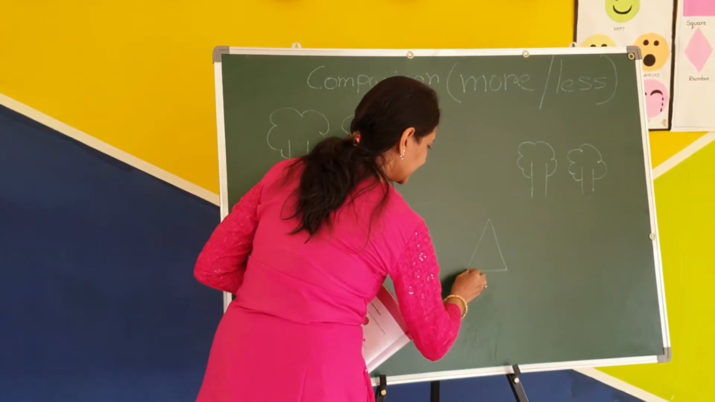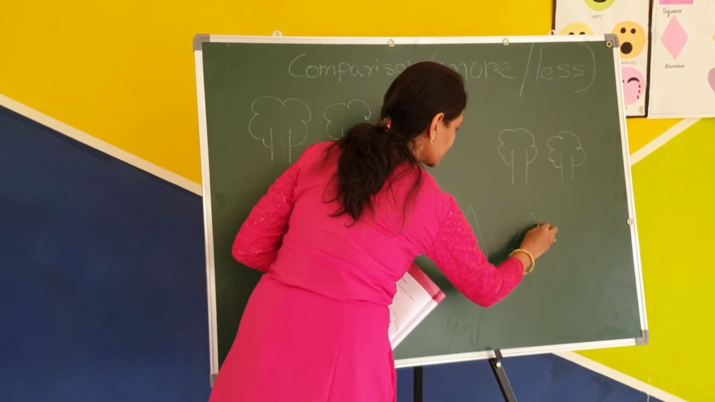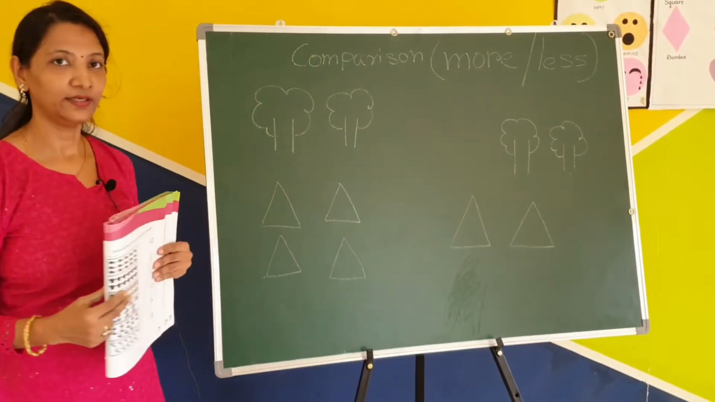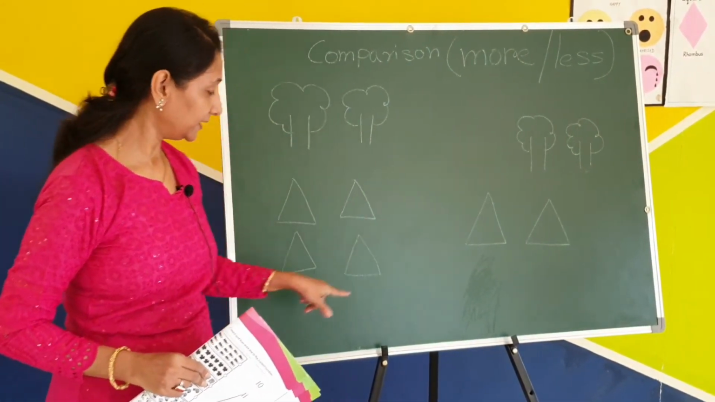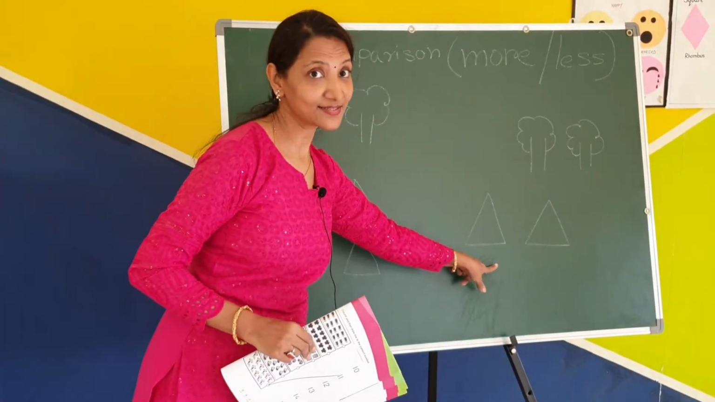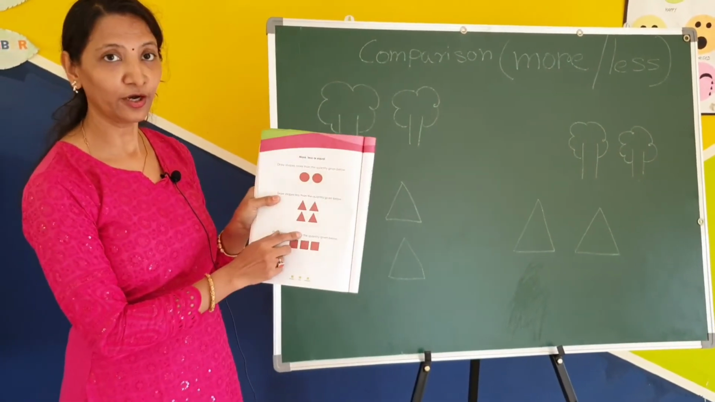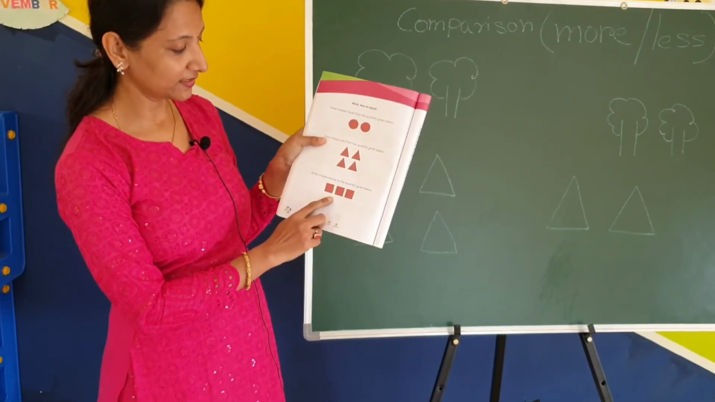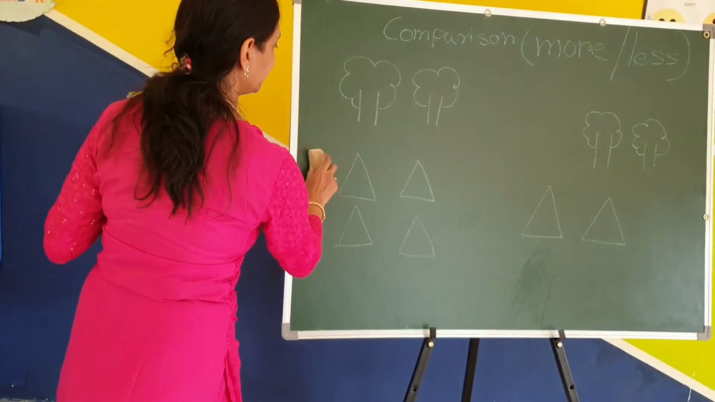1 triangle, 2 triangles. Done? Is it less? Here more, here less. Okay? Did you draw? Yes.